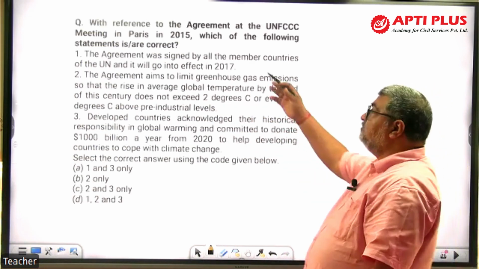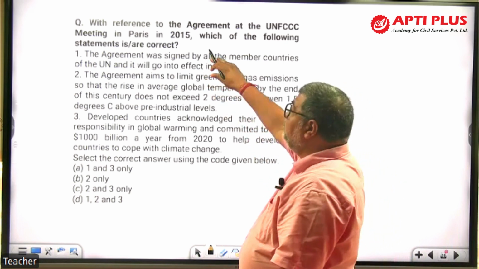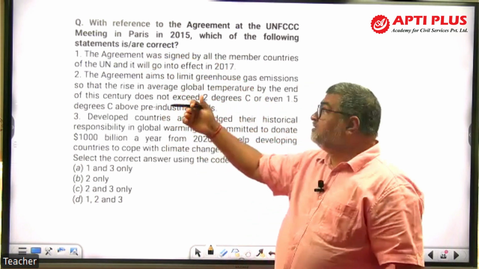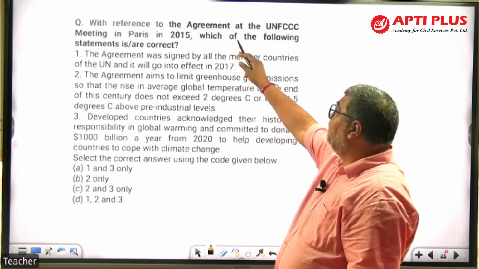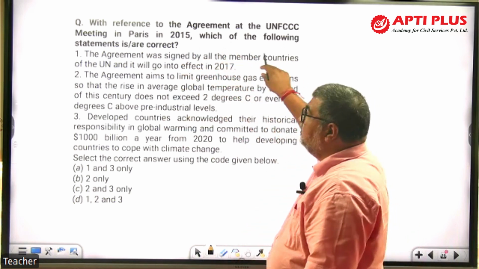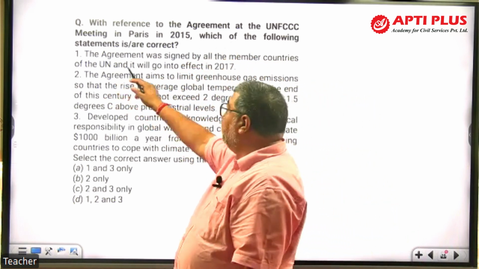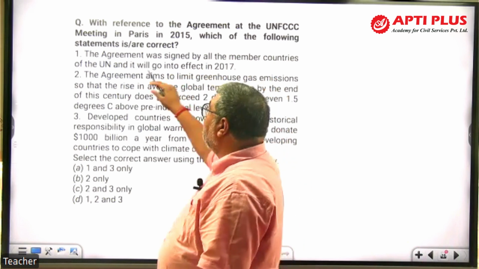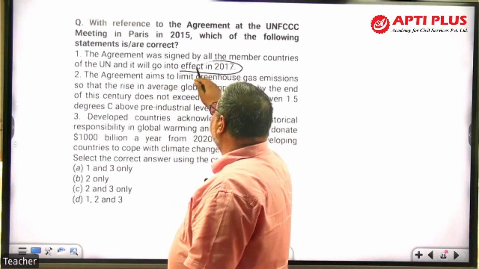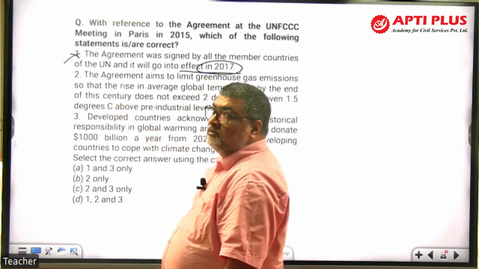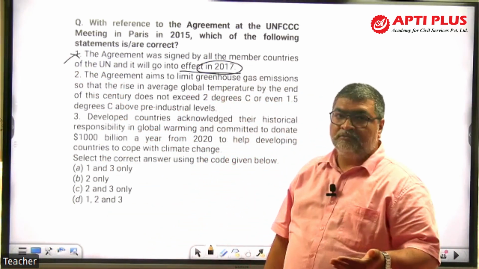Now look at this question. Paris Agreement 2015, 2016, the question was there. With reference to a UNFCCC meeting in Paris in 2015, which will be correct here? The agreement was signed by all the member countries of the UN. It will go into effect in 2017. That is wrong. After 2020.